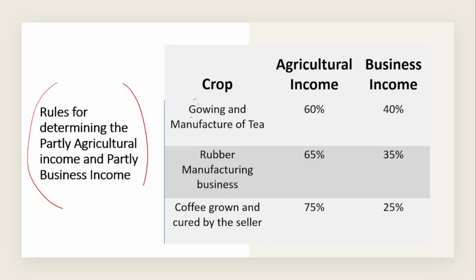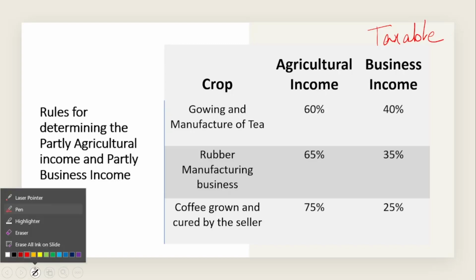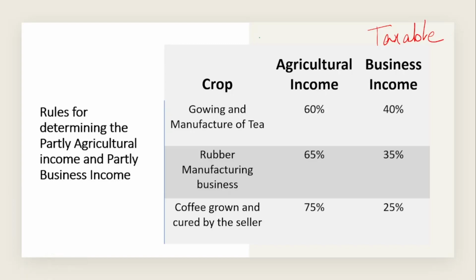Suppose you are growing and manufacturing tea, then 60% of the income is considered as agricultural income and 40% of the income is considered as business income. For your better understanding, I'll use two different colors so that you will not get confused. Business income is taxable, this you need to keep in mind. But agricultural income is non-taxable.